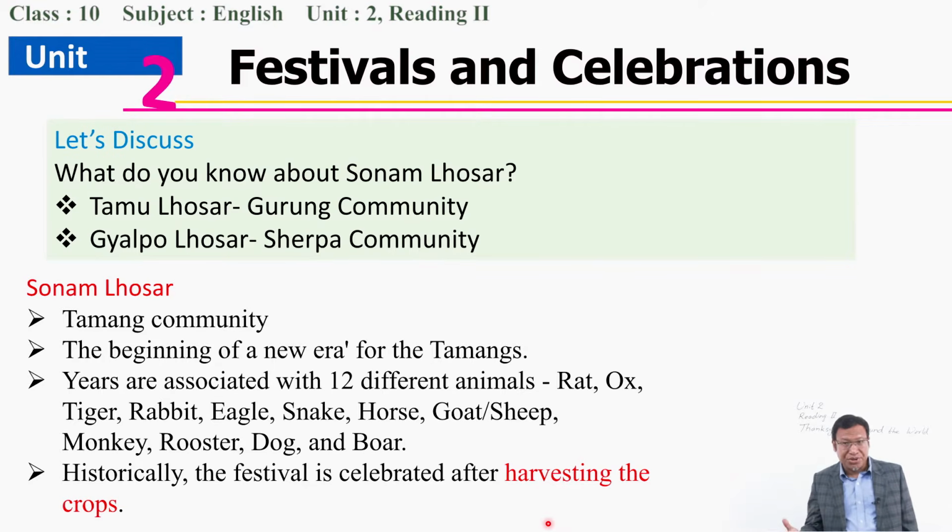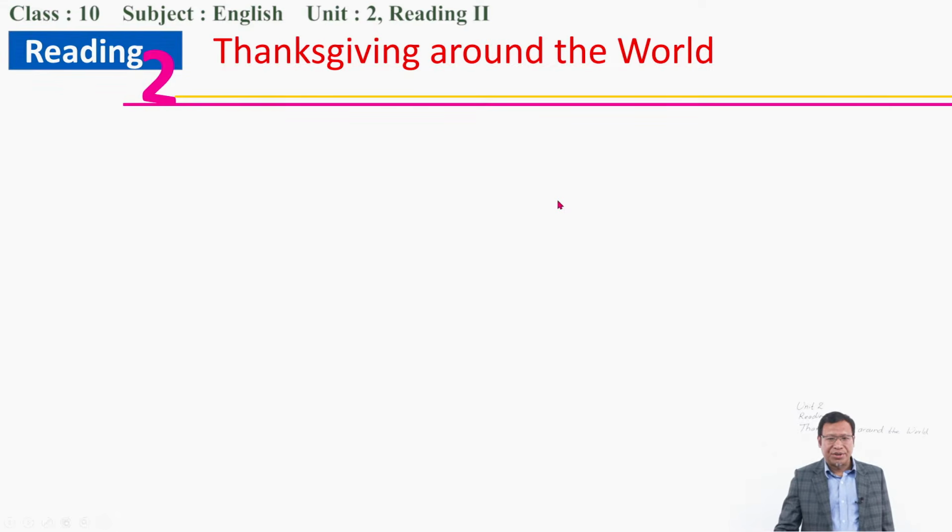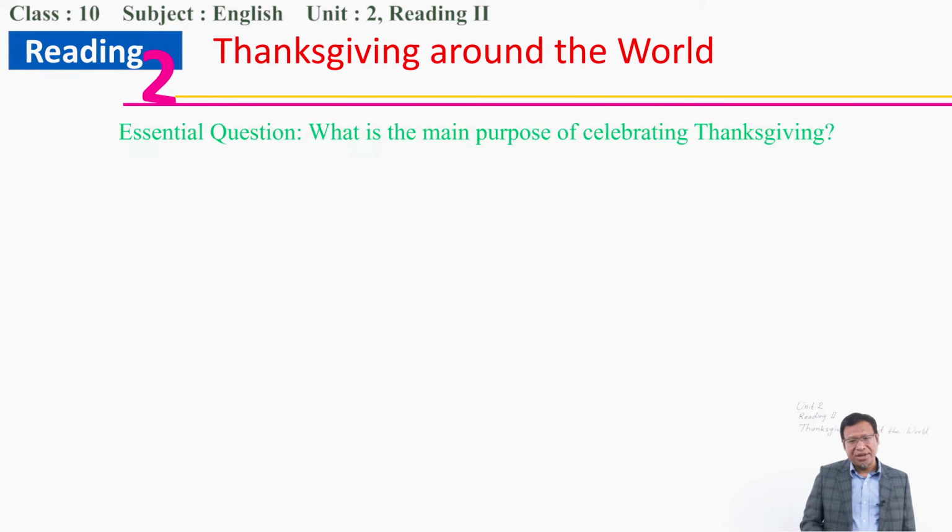Now you try to know something more about Sonam Losar. It has something to do with Thanksgiving. Perhaps they are thanking the crops because they have harvested them. Well, let's go to the real text, Thanksgiving around the world. We are reading it with the essential question.